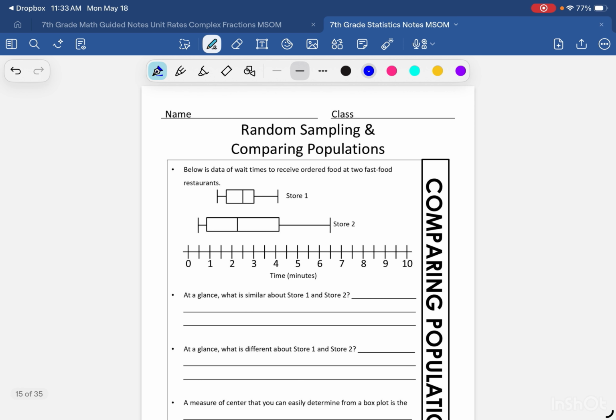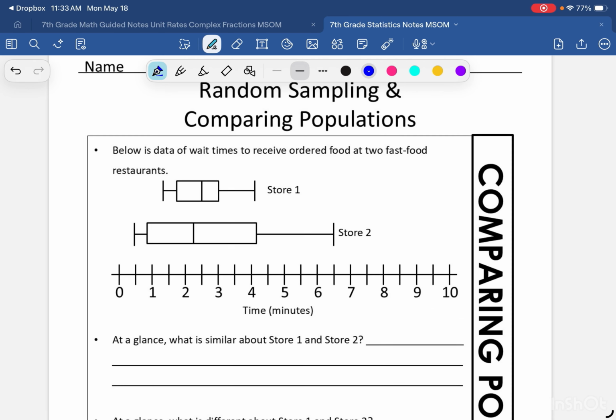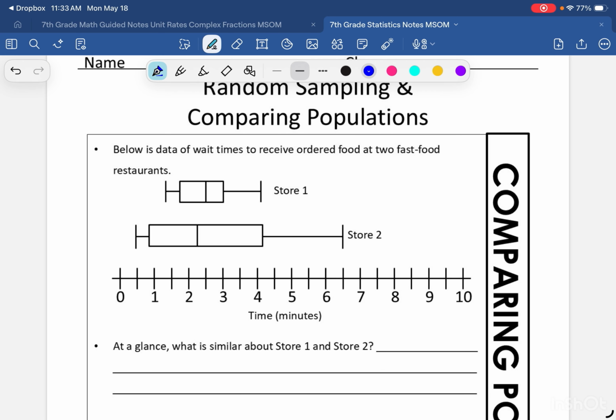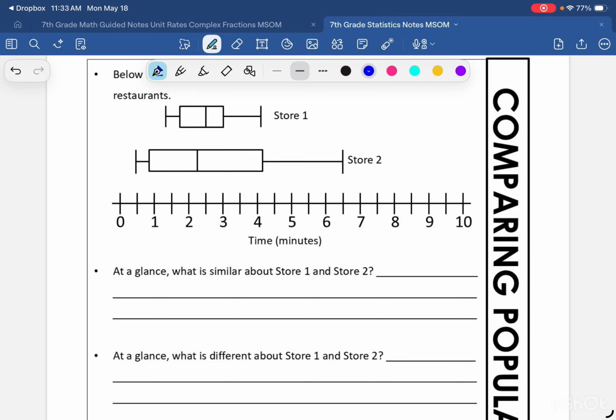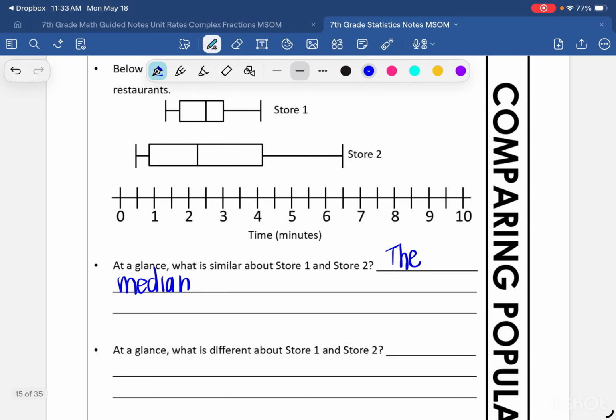Okay, let's continue comparing populations. Below is data of wait times to receive ordered food at 2 fast food restaurants. So now our data is displayed in box plots. I have store 1 here and store 2. At a glance, what is similar about store 1 and store 2? Now remember with box plots, this line here in the middle is the median. And if I'm just glancing, they're pretty similar. They're not that much difference. So I'm going to say that the median of both of them is similar.